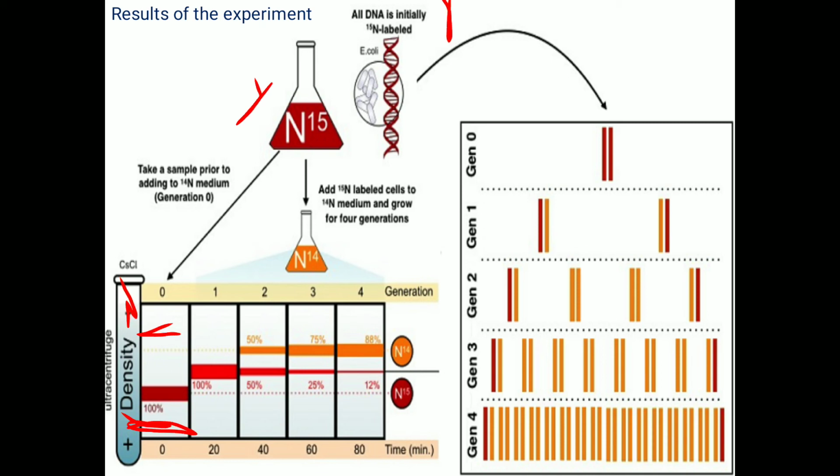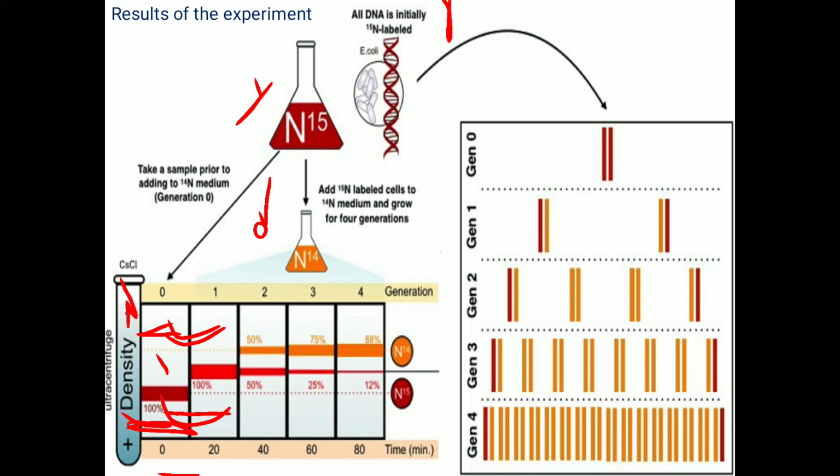E. coli into the N14 medium, after 20 minutes they have collected the DNA and purified, and they centrifuged, and they got a single band which is intermediate between N15 and N14. Actually N14 should come here, N15 should come here, but after generation 1 they got an intermediate of these two strands.